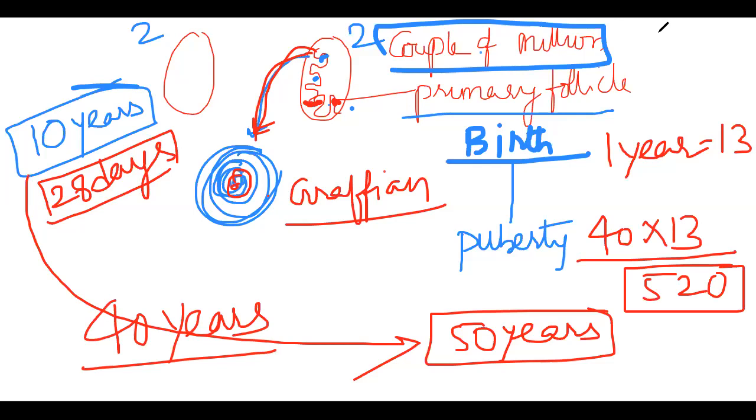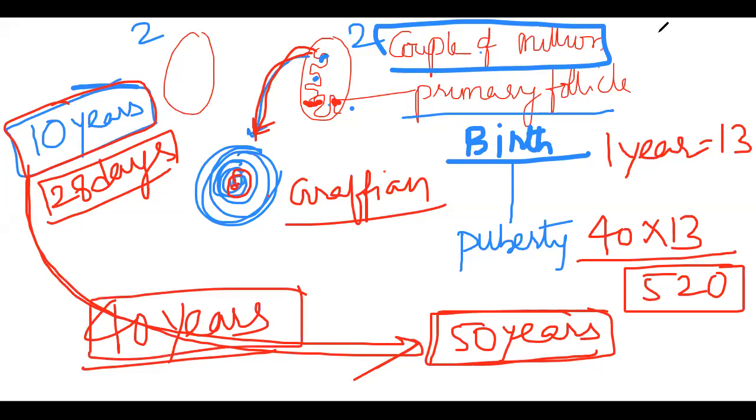I took 10 years as the start. Then after 45 to 50 years, she cannot produce the follicle, she is not able to produce the secondary oocyte. So the total maximum period is 40 years, the maximum follicles used per year is 13, and the maximum she requires is